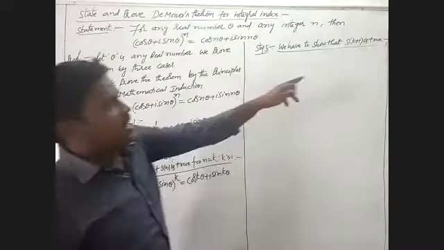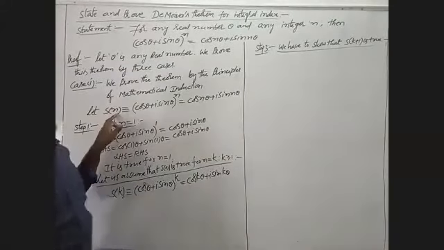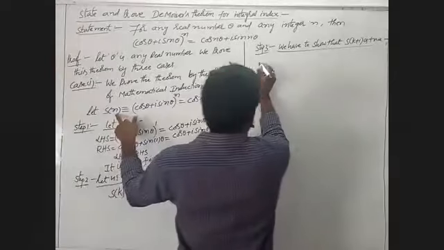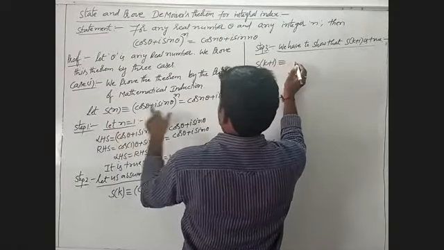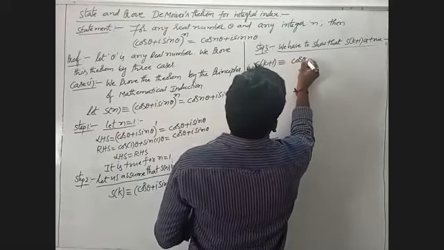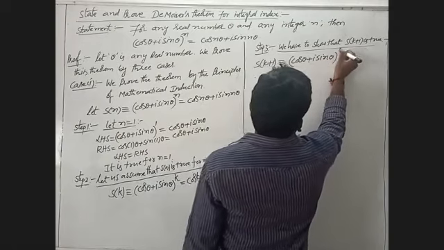How to show that S of k plus 1 is true? Here we substitute n with k plus 1, and S of k plus 1 is written as (cos theta plus i sin theta) whole power k plus 1.